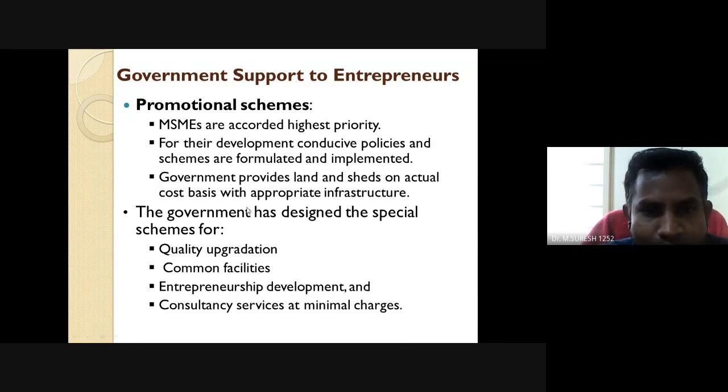Not only that, the government provides land and shed on an actual cost basis based on the appropriate infrastructure. The government has also designed special schemes like quality accreditation, common facilities, entrepreneurship development, and consultancy service at minimum charges.